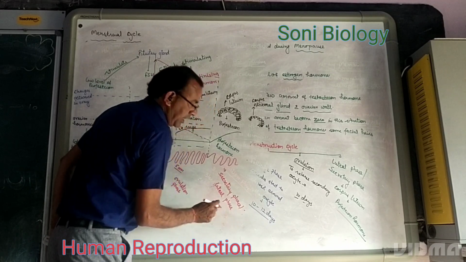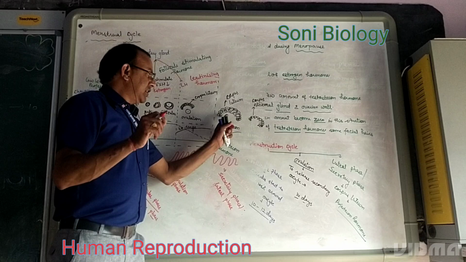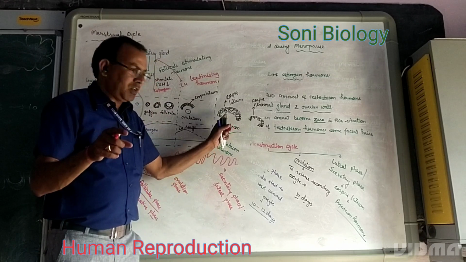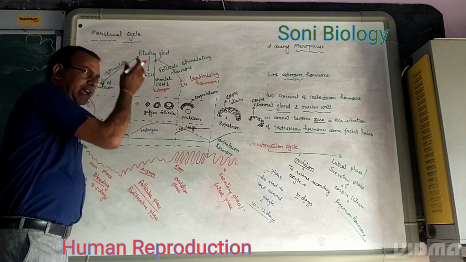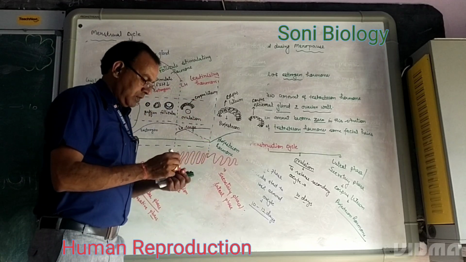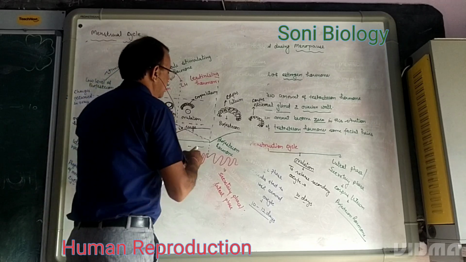But it occurs only in the condition when the egg is fertilized. Progesterone hormone increases, and the levels of LH and estrogen become down.